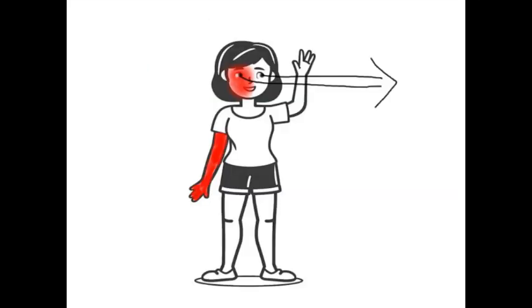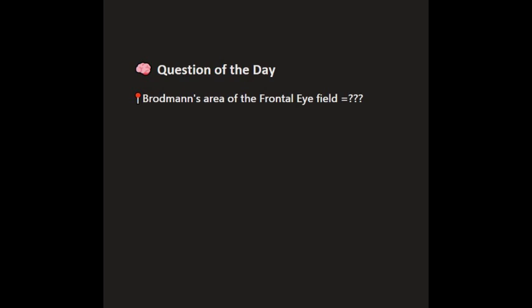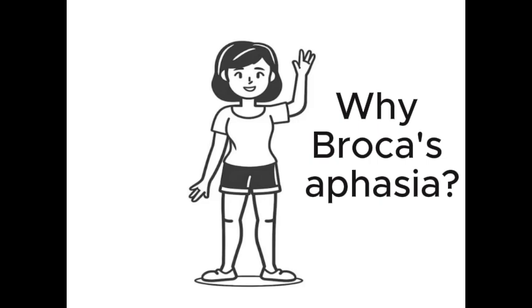Why the eye deviation? Now, with damage to the left frontal eye fields, the right frontal eye fields are unopposed, pulling the eye towards the left, that is the side of the stroke. Can we remember what the frontal eye field's Brodmann's area is? If you said Brodmann's area 8, you are right. Brodmann's area 8.